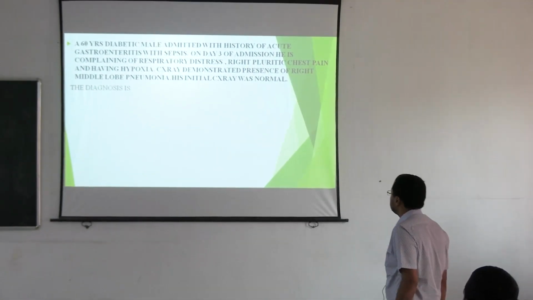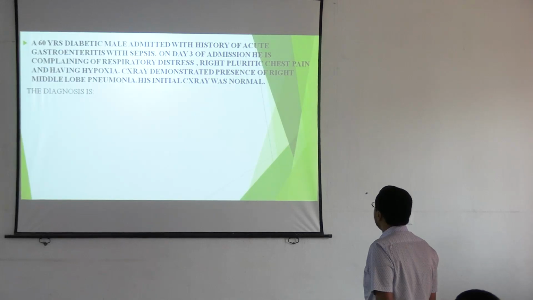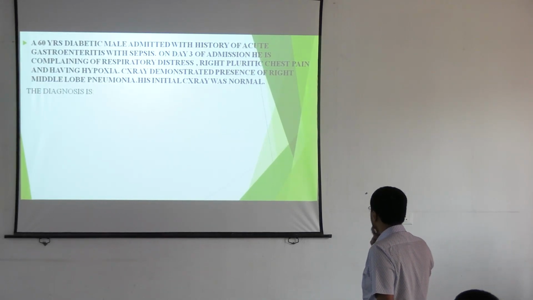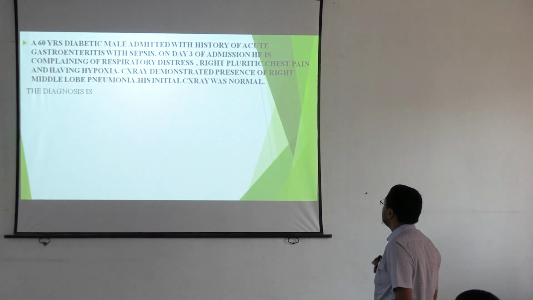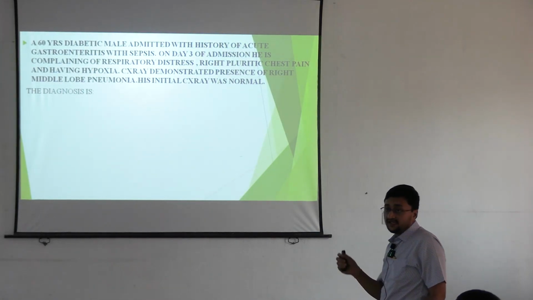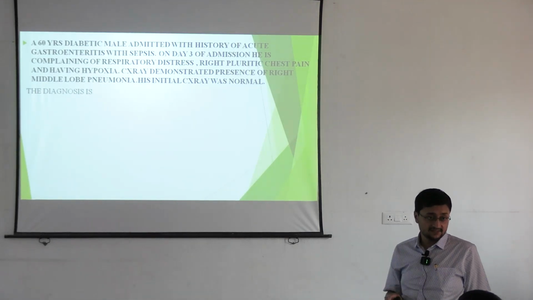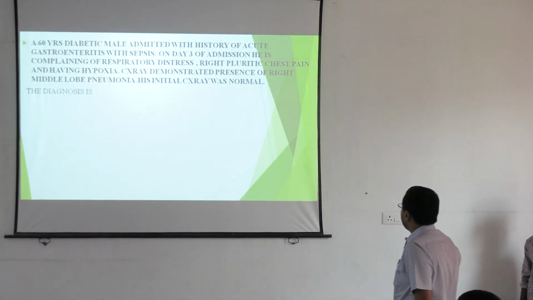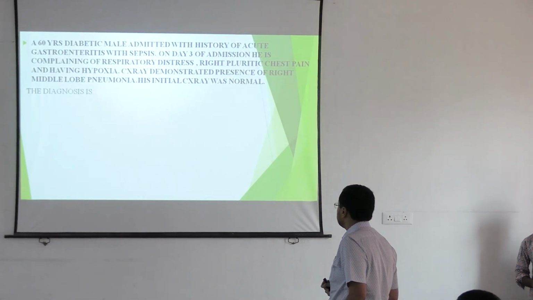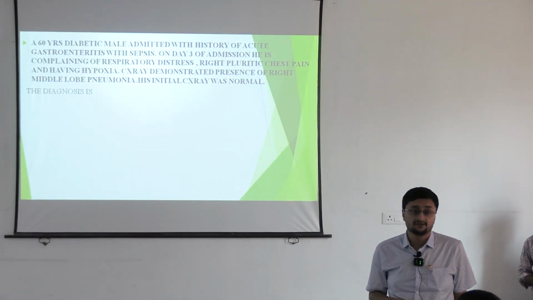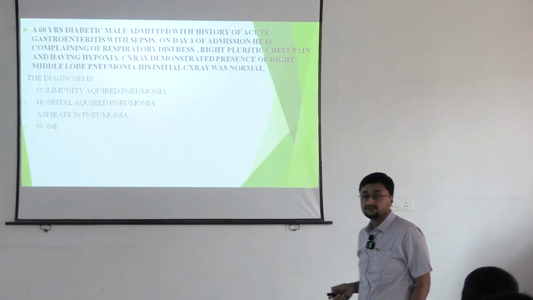So, a 60 years old diabetic male admitted with history of acute gastroenteritis. On day 3 of admission, he is complaining of respiratory distress, right-sided pleuritic chest pain and having hypoxia. Okay, so day 1 X-ray was absolutely normal, but day 3 X-ray showing presence of right middle lobe pneumonia, but his initial chest X-ray was normal. So, what is the diagnosis?